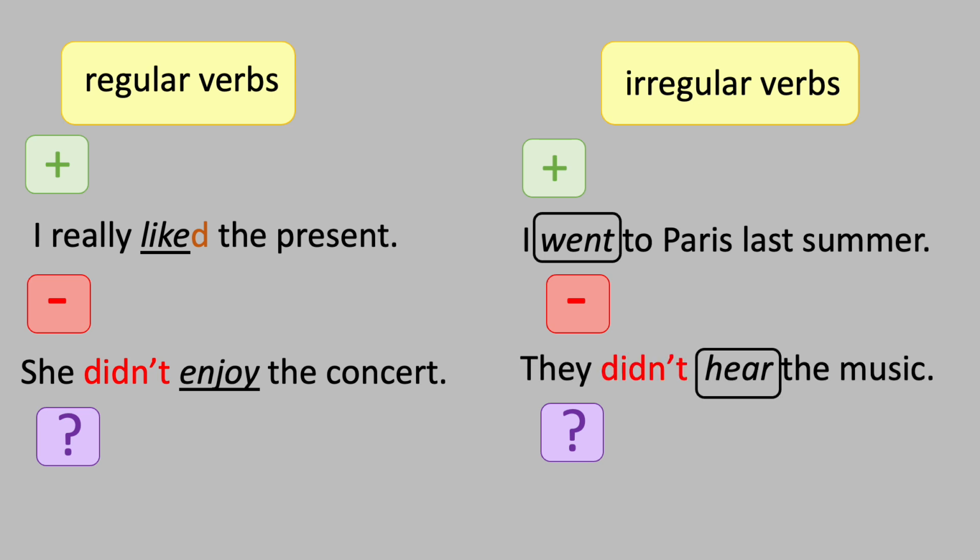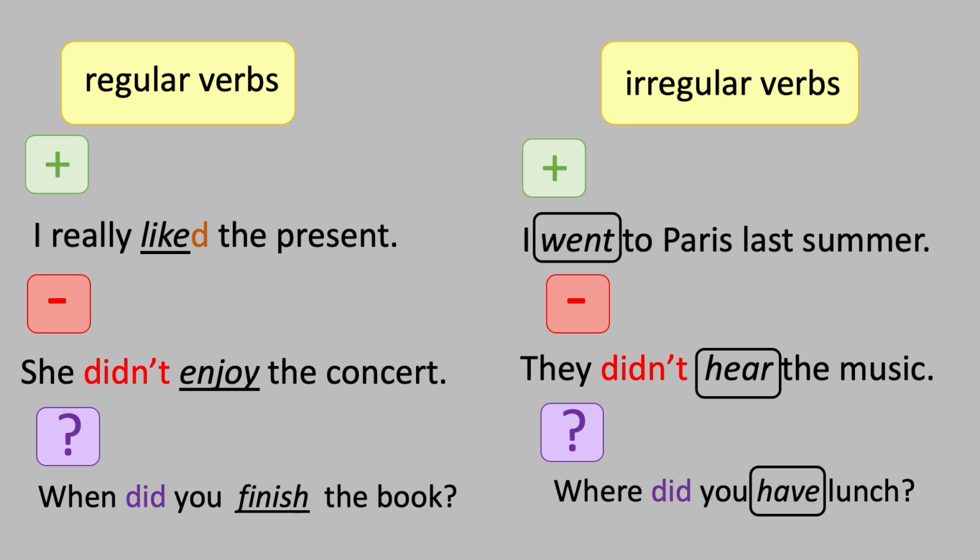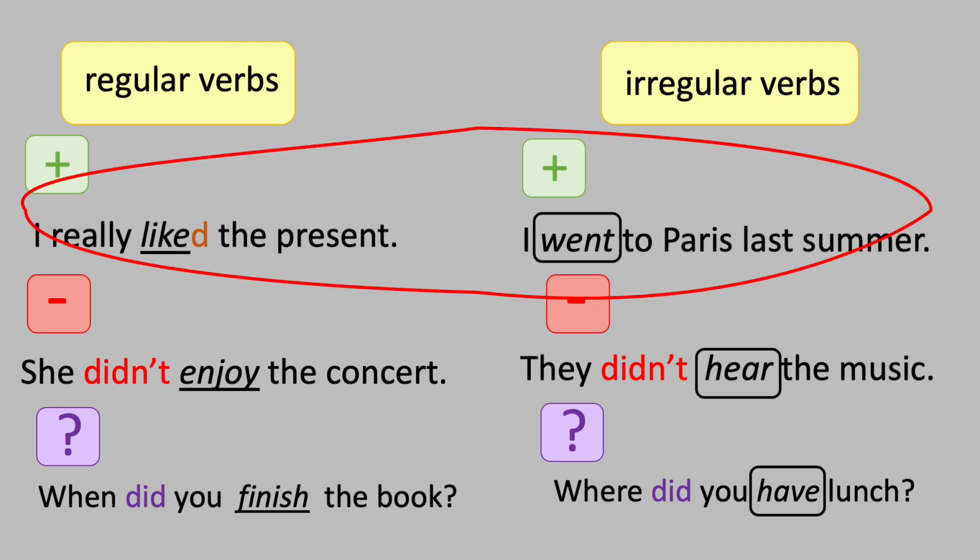They didn't hear the music. When did you finish the book? Where did you have lunch? The only verb change is in the affirmative. So with regular verbs, you add d or ed, and irregular verbs, the verb changes.